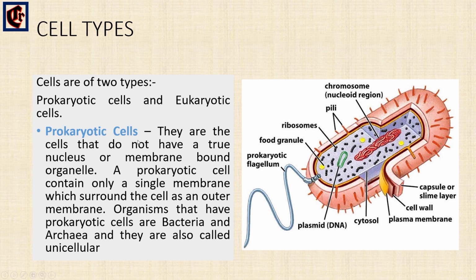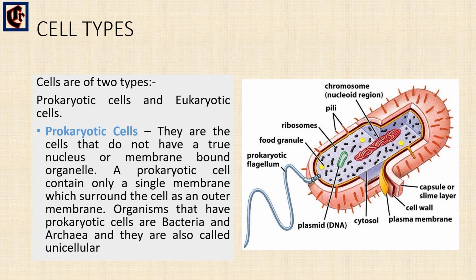Prokaryotic cells are cells which do not have a well-defined membrane-bound nucleus or well-defined organelles. Prokaryotic cells are also called unicellular, that is, an organism that consists of a single cell, which means all life processes such as reproduction, feeding, digestion, and excretion occur in one cell. Examples of organisms that have prokaryotic cells are bacteria and archaea.